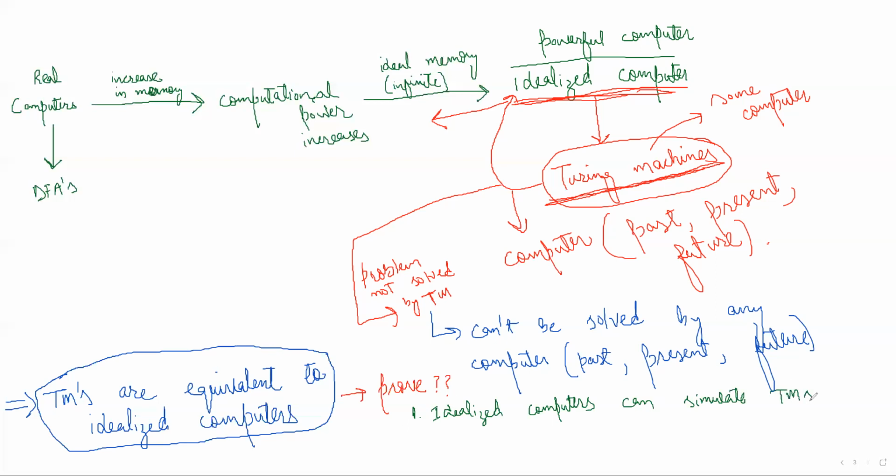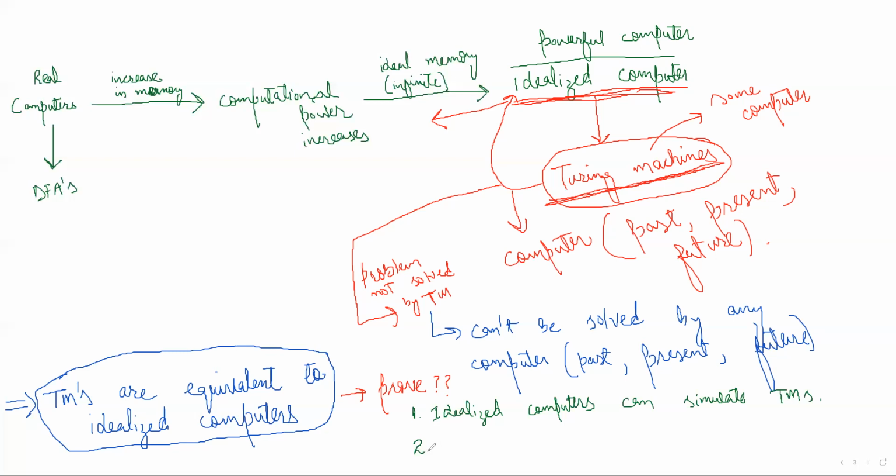So this is the first thing that I will prove. What does that mean? It means anything that can be done with a Turing machine can also be done with a computer with infinite memory. Okay, so that will be the first thing.